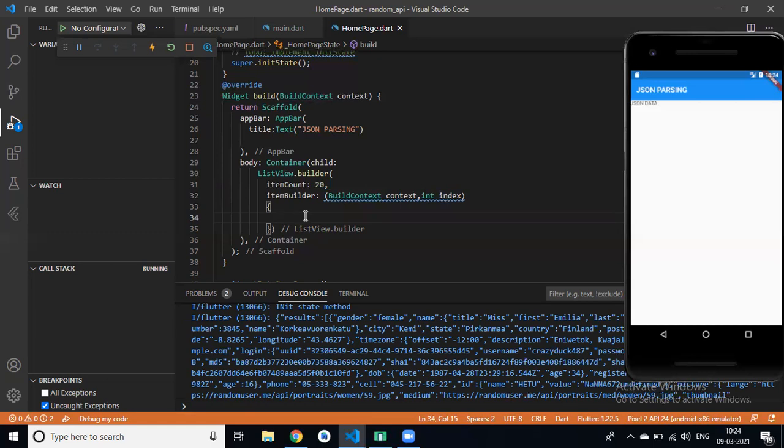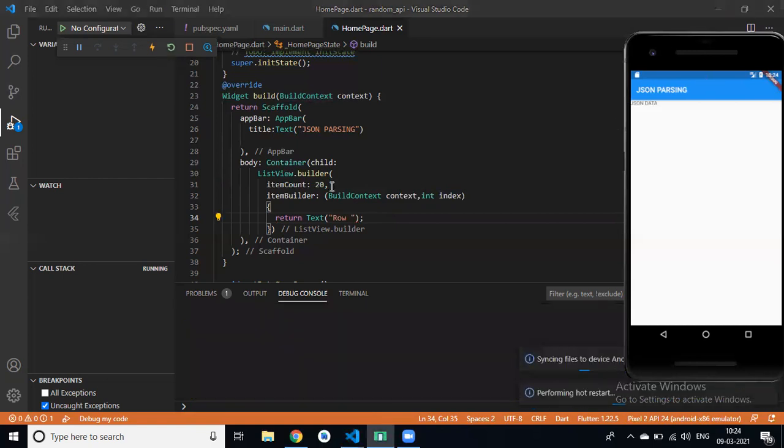In this we simply return any widget like row, column and any. But now first we need a simple text row widget. If I hot reload this, then simply we get 20 data because we pass 20 and simple row.